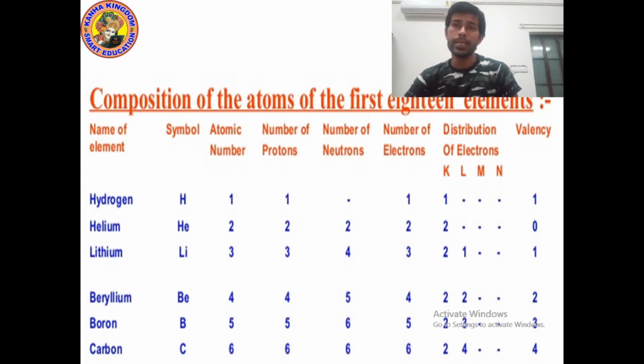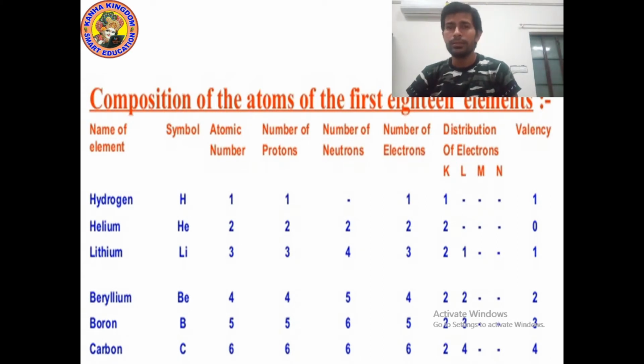If an atom's outermost shell is not completely filled, it is not stable. So if any atom of any element has its outermost shell not completely filled, then it is unstable.